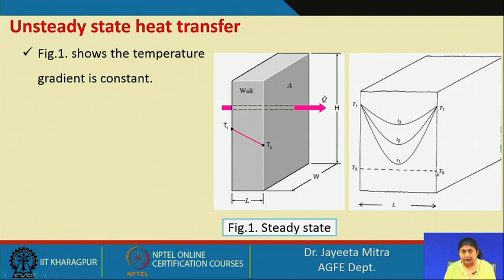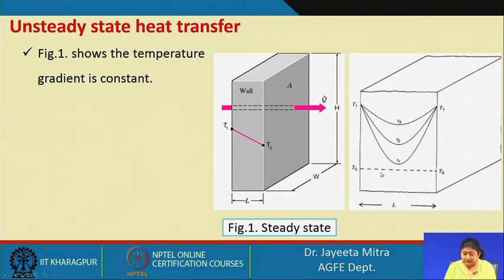So, this profile, which was earlier flat, will try to change this way until it again reaches an equilibrium condition. This temperature profile varying from T1, T2 to T3 is because of unsteady state heat transfer.